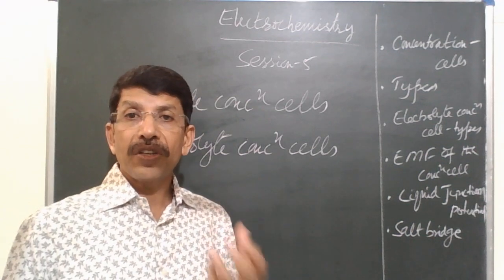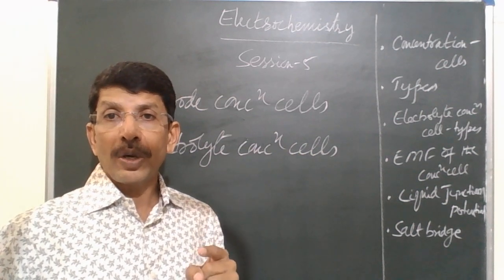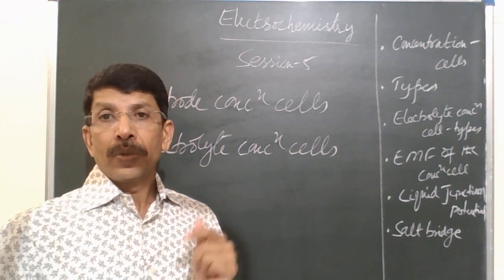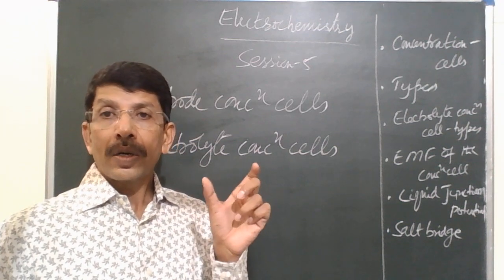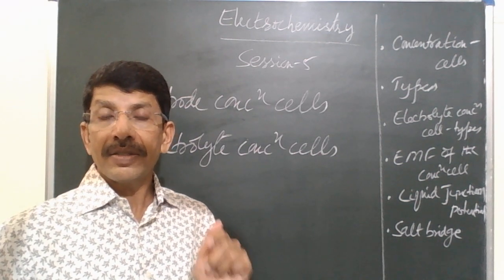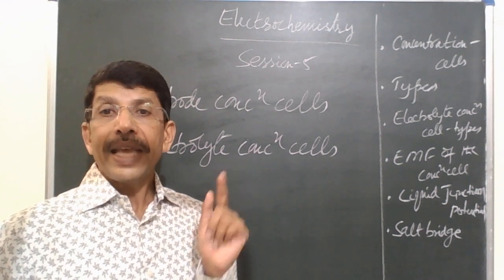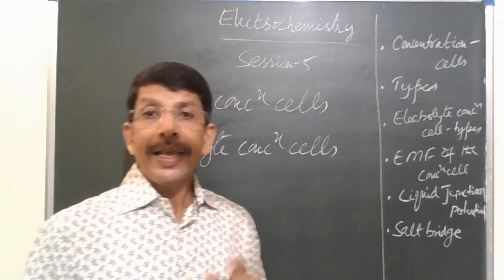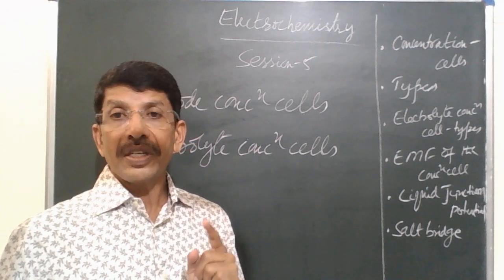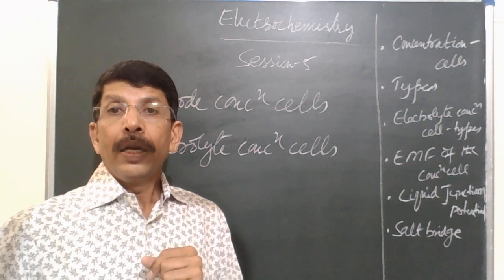As I said, in concentration cells, there is a difference either in the concentration of the electrolyte or in the concentration of the electrode. If electrode concentration is different and electrolyte concentration is the same, then they are called electrode concentration cells. In electrolyte concentration cells, electrode concentration is the same and electrolyte concentration is different. This is the first difference.